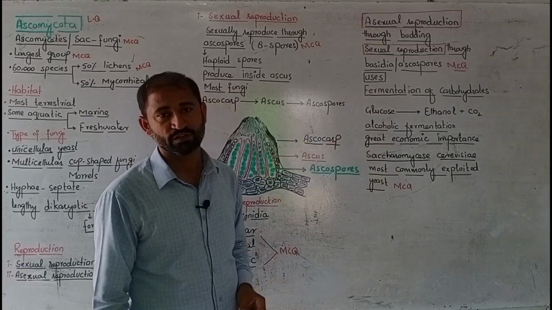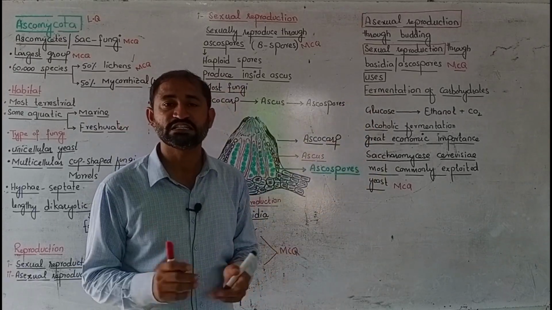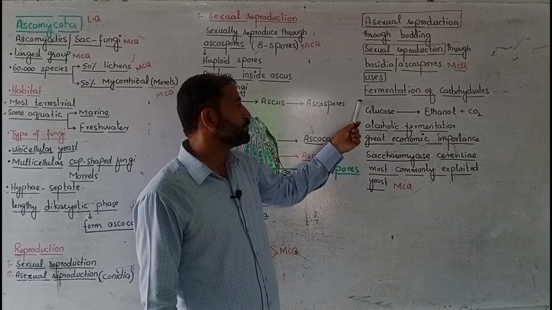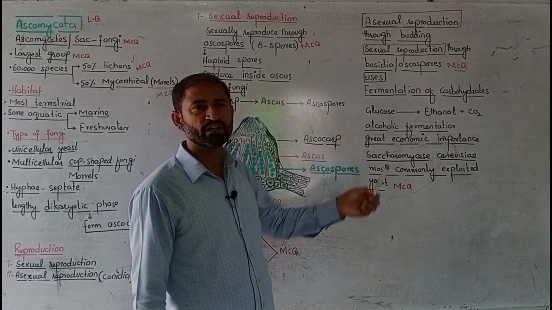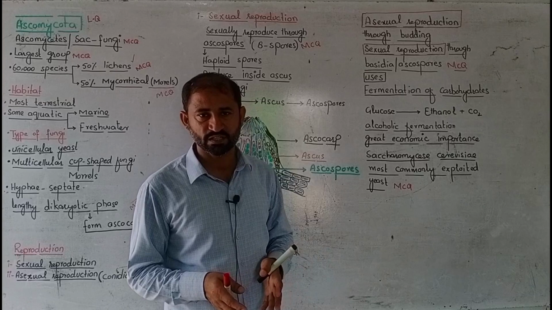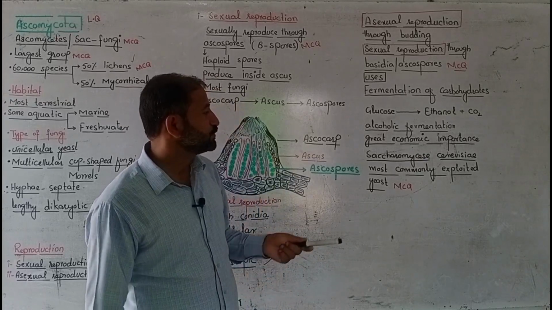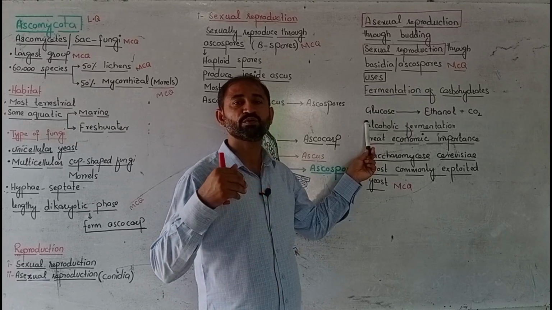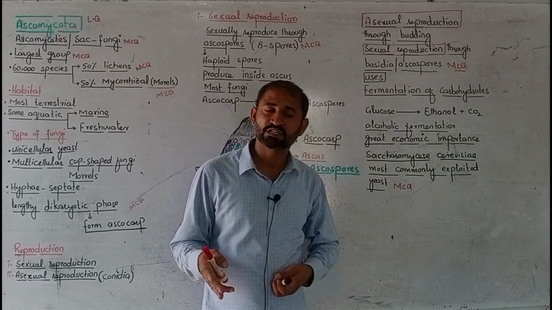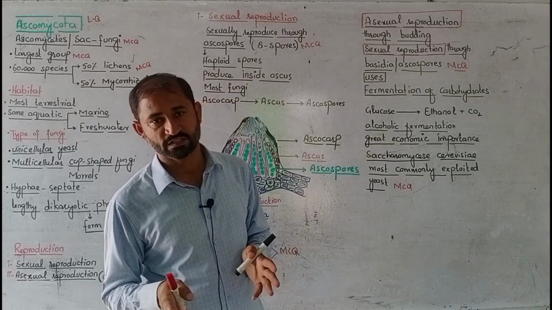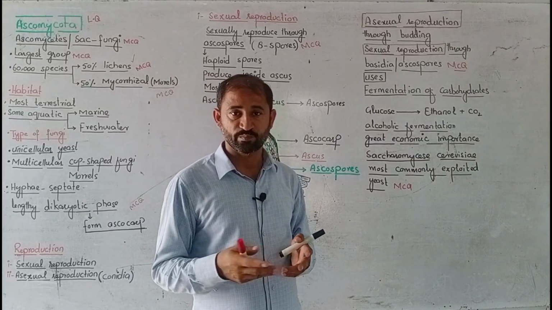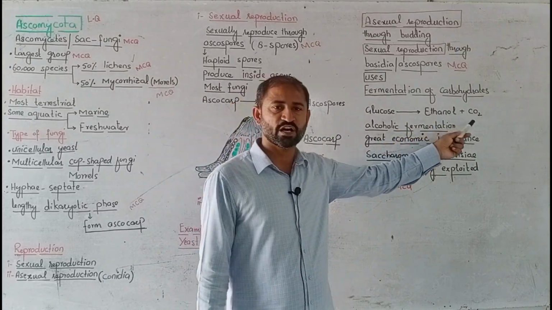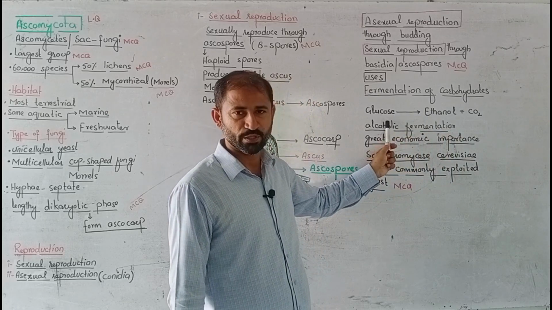Next one is uses. What are the uses of yeast? Yeast is used in fermentation of carbohydrates. Its fermenting capacity is used for the fermentation of glucose. Glucose is broken down into 2 molecules of pyruvic acid, and pyruvic acid, in the absence of oxygen, breaks down to form ethanol and carbon dioxide. There is no need to write a proper equation here.